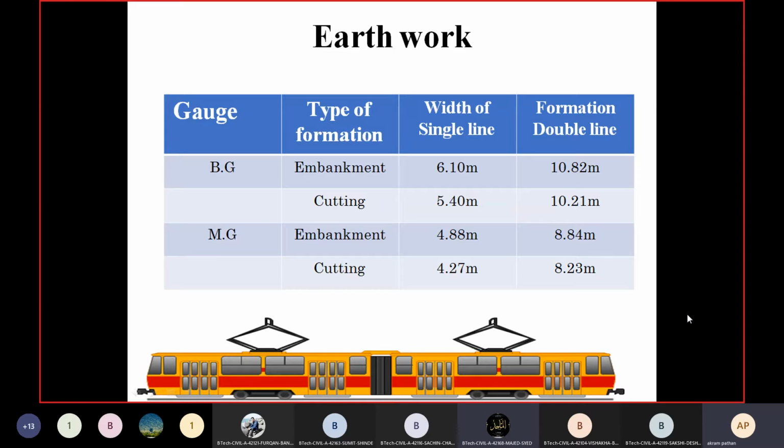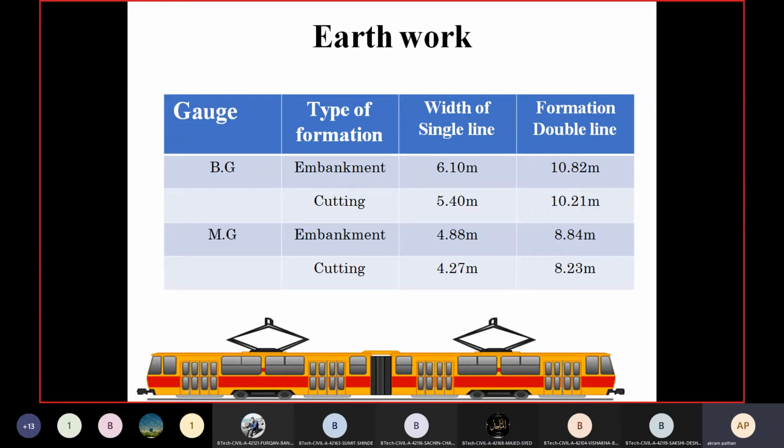So can you tell me what is gauge? Sir, gauge is the inner to inner distance of rail. Okay. So what do you understand by the width of the single line? For example, 6.10 meter in case of the embankment. What does it indicate? 6.10 meter means what?